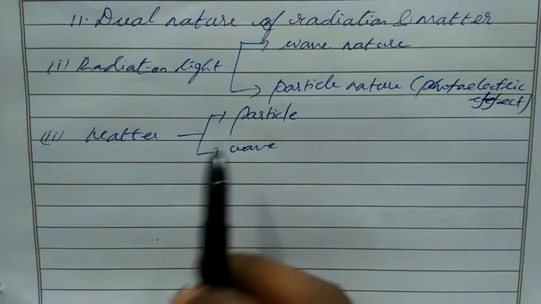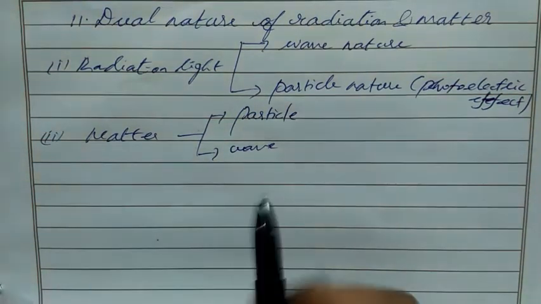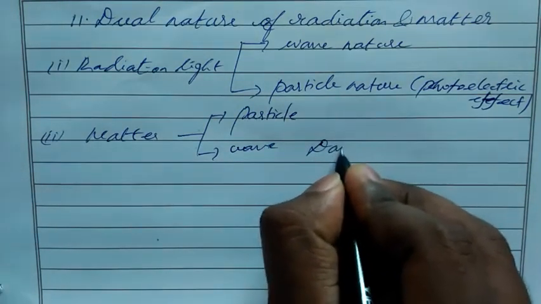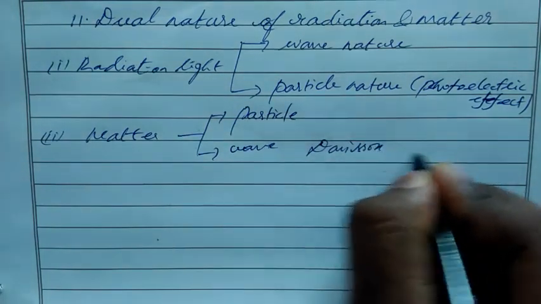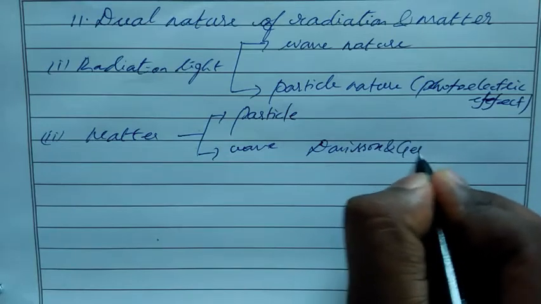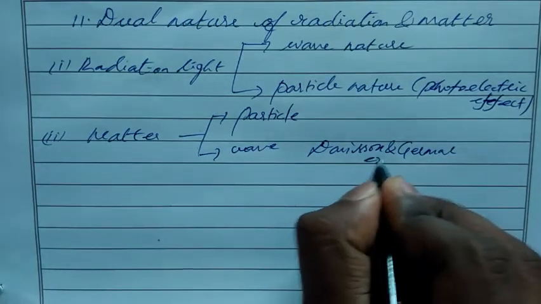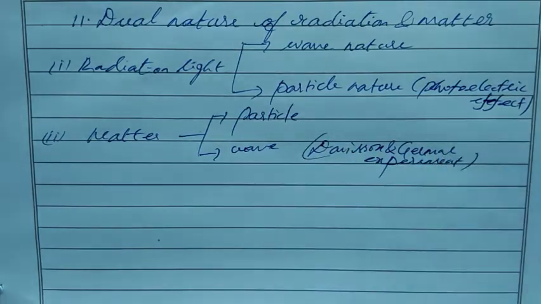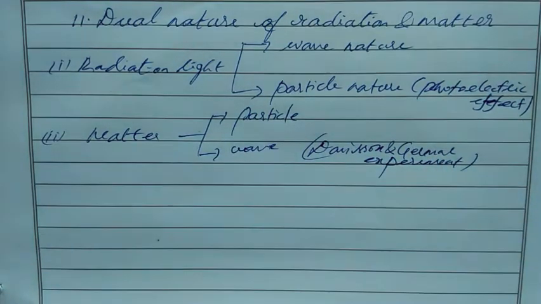And we are going to prove the wave nature of matter by doing the Davisson-Germer experiment. So here matter means simply we take a negatively charged particle, the electron.